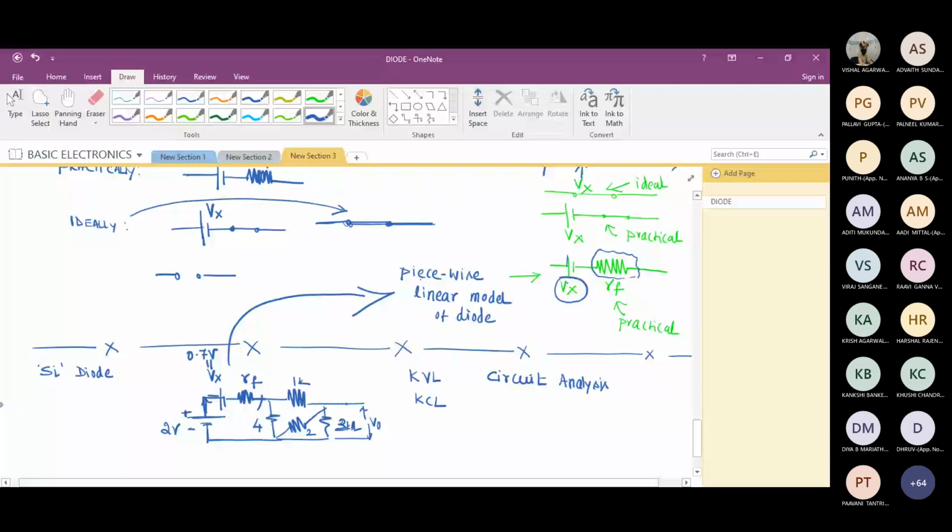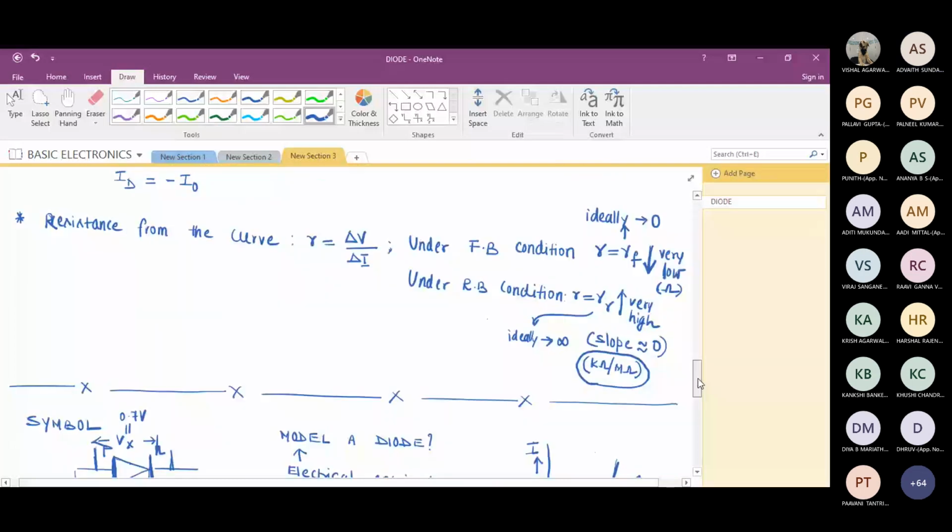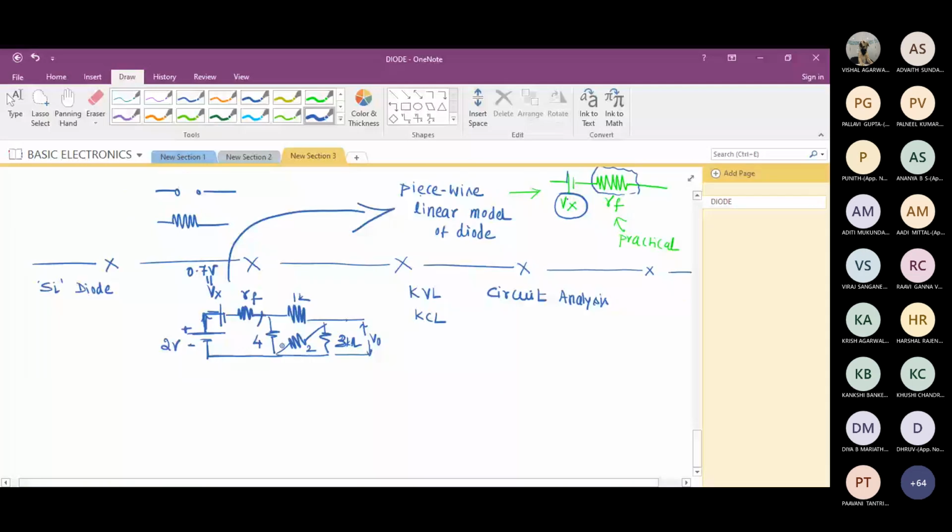But what will this resistance value be? I mentioned it a few minutes back. Infinity, very high, practically kilo ohm, mega ohm. So you can replace it by a very high resistance value. Is it fine? Okay. Now forward resistance will be in ohms. How will you get this? See, practically I'm telling, how will you get this?